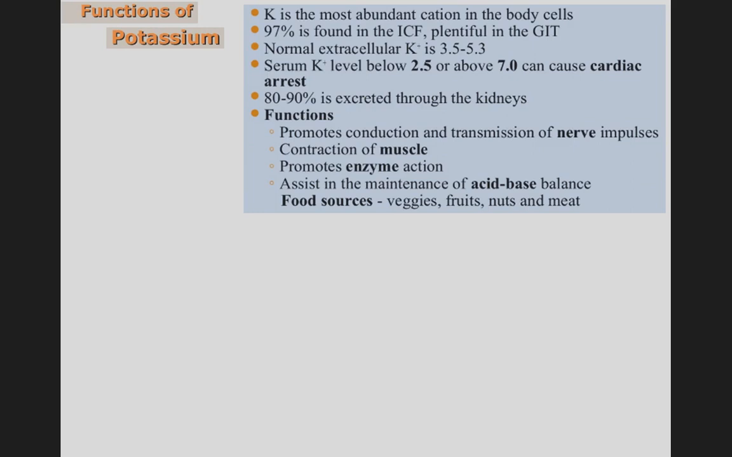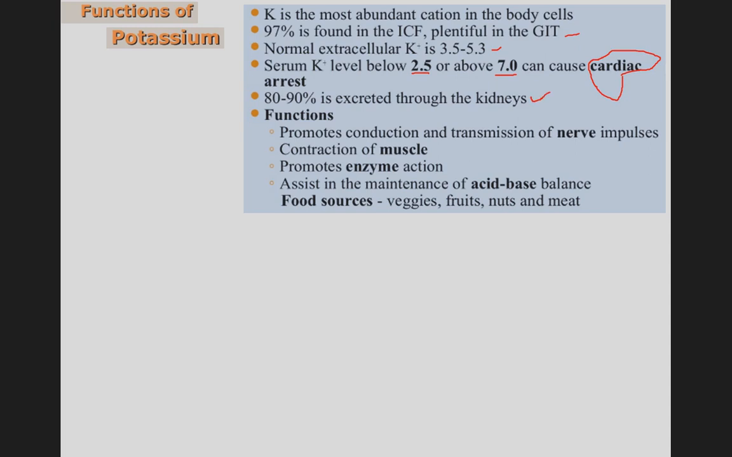Next is function of potassium. Potassium is the most abundant cation in the body cells. 97% is found in intracellular fluid, plentiful in the GIT. Normal extracellular potassium is 3.5 to 5.3. Serum potassium level below 2.5 or above 7.5 can cause cardiac arrest. So this is the main cause of cardiac arrest. 80 to 90% is excreted through the kidney.